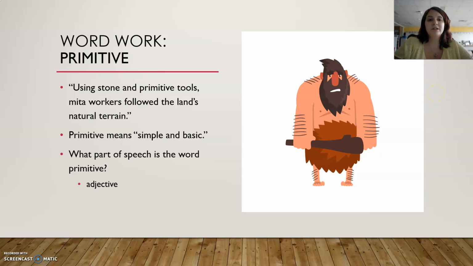Okay, so our word work for today is primitive. Using stone and primitive tools, Mita workers followed the land's natural terrain. Primitive means simple and basic, and it's an adjective. So I kind of chose this picture just because when I think of primitive, I think of cavemen using their tools. You know, they have the club and the basic stone wheel, things like that. So very, very basic.